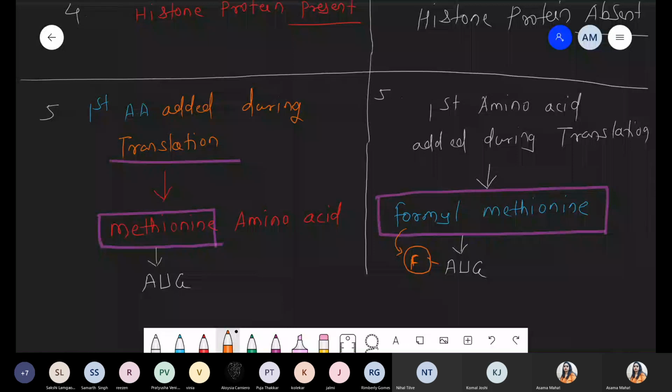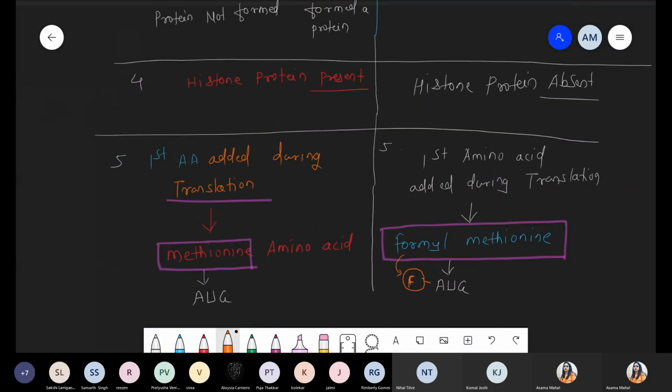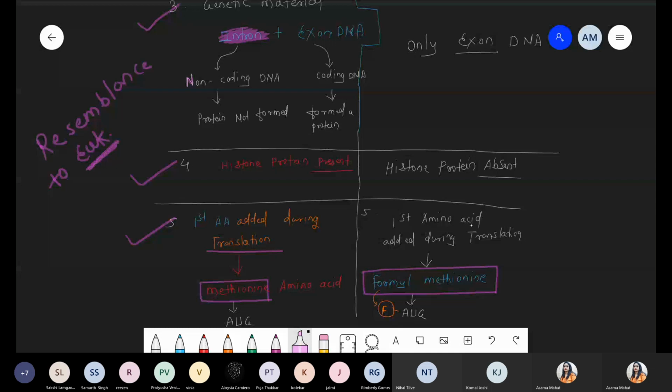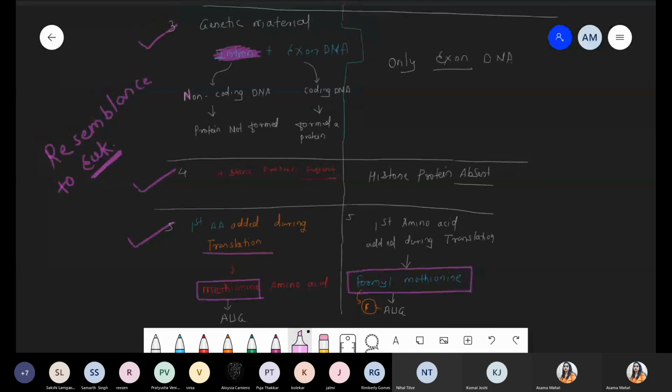In this point, these are the resemblances to eukaryotes. Please mention this. Number 3, that is genetic code. Number 4, that is histone protein. And the fifth one, that is the first amino acid, methionine. All these 3 points are the resemblance to eukaryotes. Which 3 points? Genetic material, presence of the histone protein, and the first amino acid which is added during the translation process. Got it? Is this point clear, everyone?